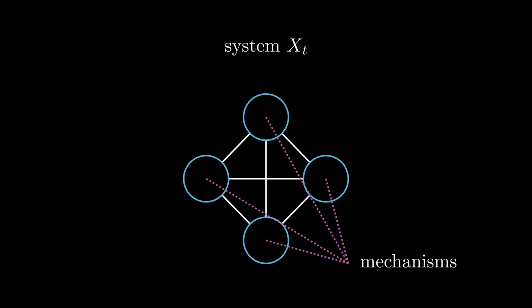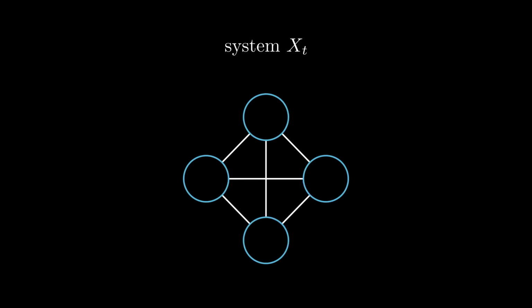Let us denote mechanisms with Y. And to keep things simple again, let us assume that each element of our model is also a mechanism. Of course, if we consider the brain, we can think of neurons as elements that are also mechanisms. But the mathematics of IIT is more general, as the same concept applies to other brain structures or even AI. Now, IIT's general idea is to determine whether a system integrates information.